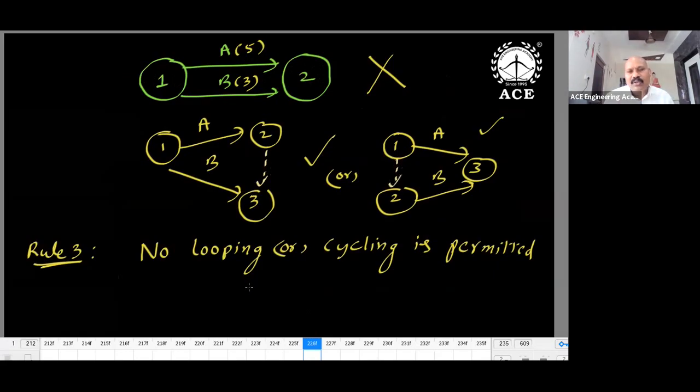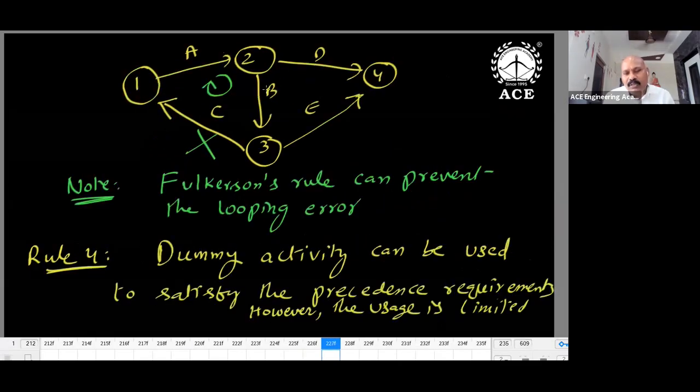Like this, we can go. Okay. A, B, common start is there, common end. That is okay, but common start, common end, you cannot maintain. Rule 3, no looping or cycling is permitted. You cannot get any loop. Sorry, if you get any loop, it is wrong actually. Any network you take, no loop is generally permitted.